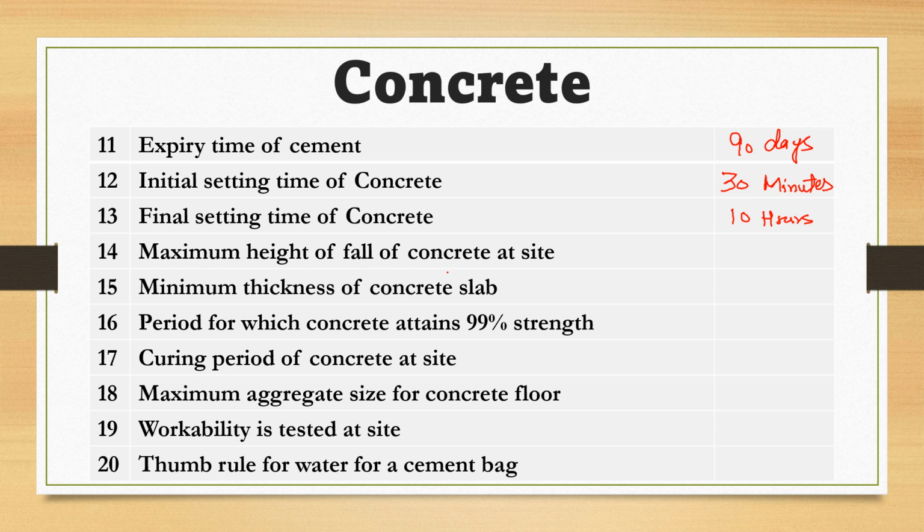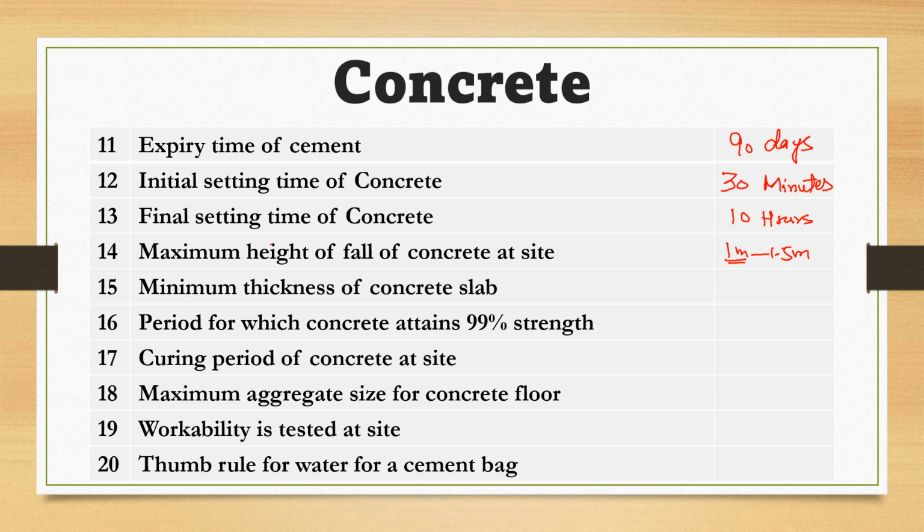So maximum height of fall of concrete at site is 1 meter to 1.5 meter. So preferable is 1 meter. If you are going to pour concrete at a height which is above your construction area, maximum height of fall of concrete is 1 meter to 1.5 meter. So normally 1 meter is mostly allowed.